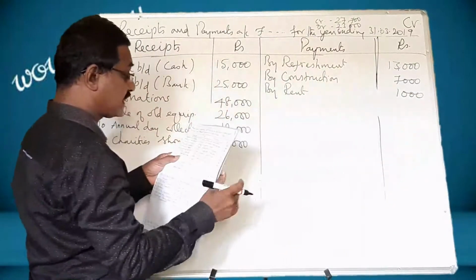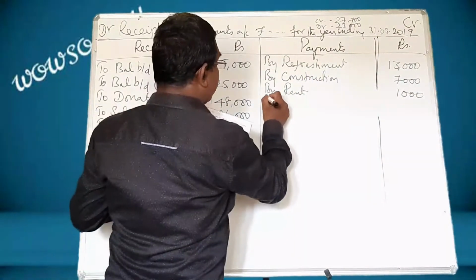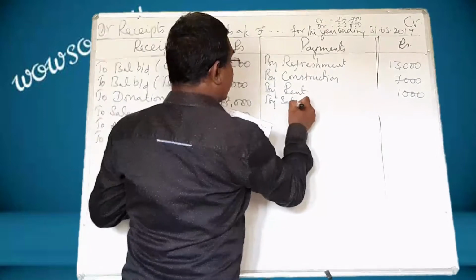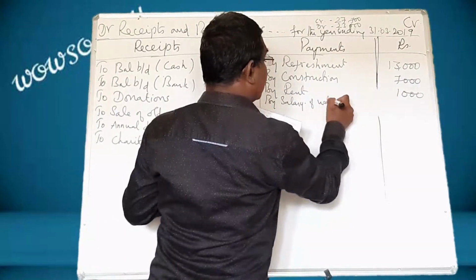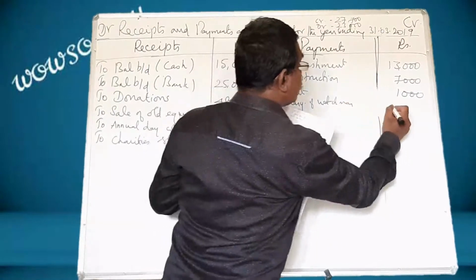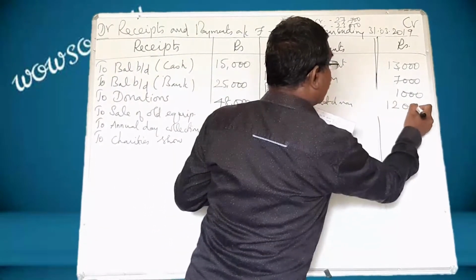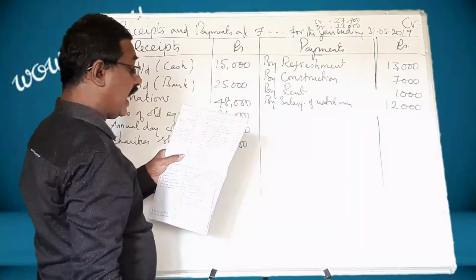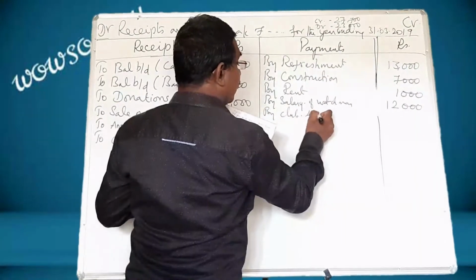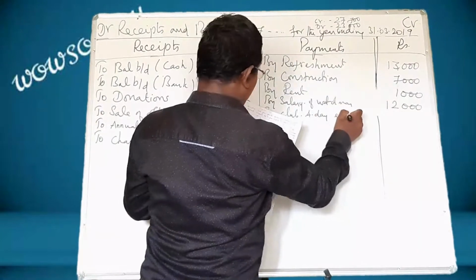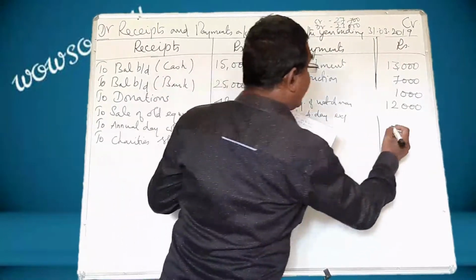Let us come to this side. Salary of watchman, by salary of watchman. Watchman, what is the amount? 12,000. Next, club annual day expenses, by club annual day expenses. What is that amount? 15,000.